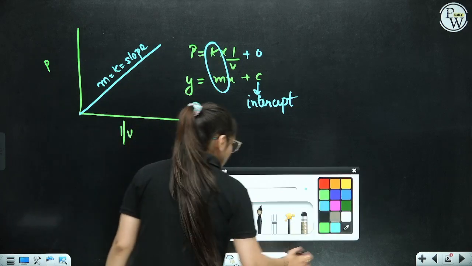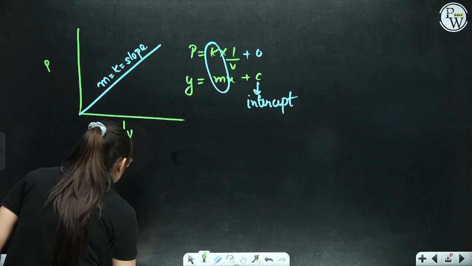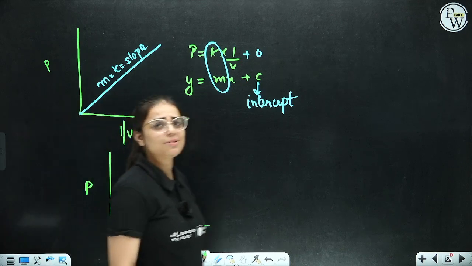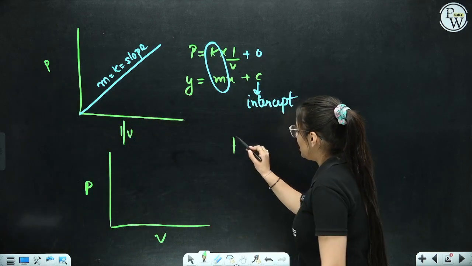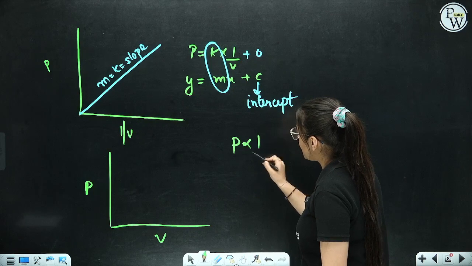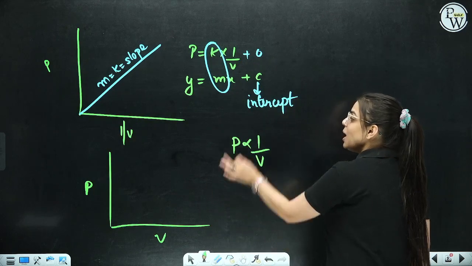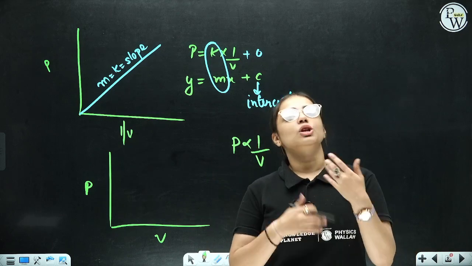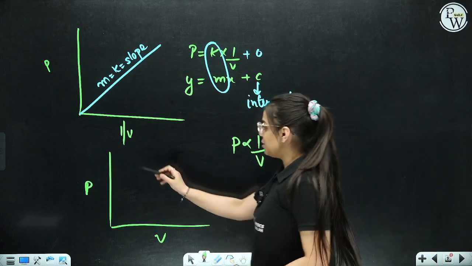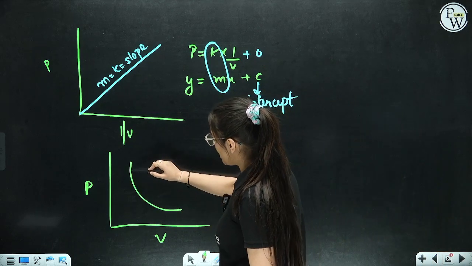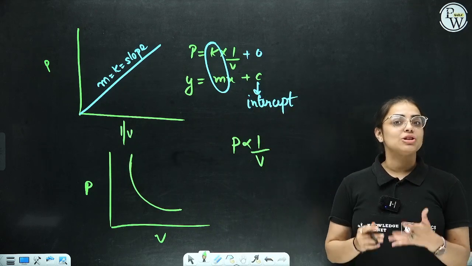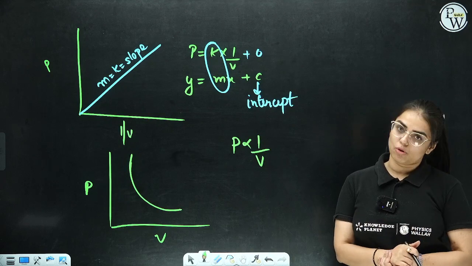But, important part. If I draw a graph between pressure and volume, what are you going to get? It's very simple. Pressure is inversely proportional to volume. If you are increasing pressure, volume will decrease. If you are decreasing pressure, volume will increase. So what kind of graph are you going to observe over here? This hyperbola curve you're going to observe when pressure is inversely proportional to volume.